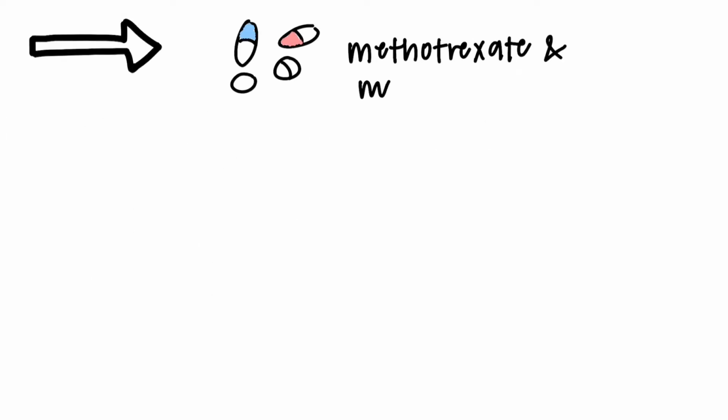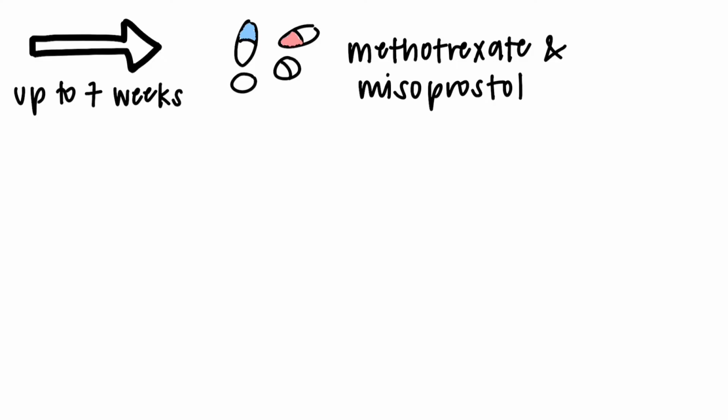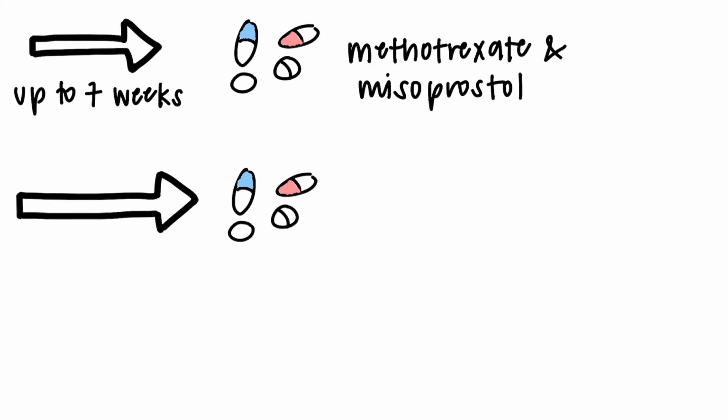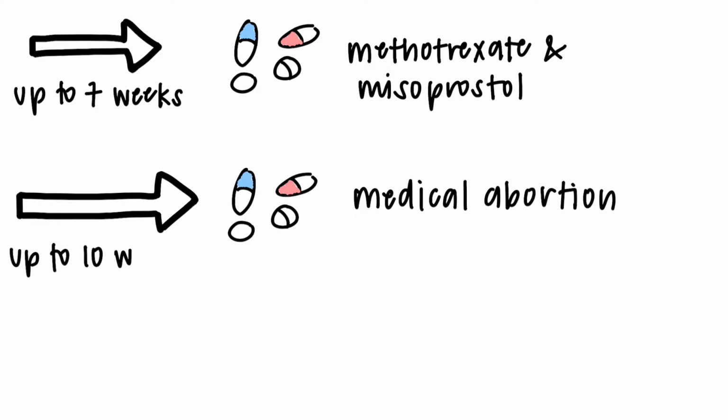This procedure involves taking methotrexate and misoprostol drugs that will stop the cells in the embryo from multiplying and growing. This is called a medical abortion and can be used until the 10th week of pregnancy. The procedure involves taking 2 medications in pill form. First, mifepristone, which will block the hormone progesterone and prevent the embryo from implanting in the uterus and growing. Then, misoprostol is used to push out the pregnancy tissue. This can cause heavy bleeding and cramps.